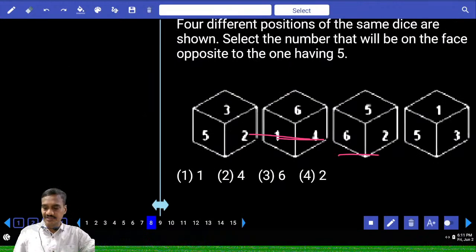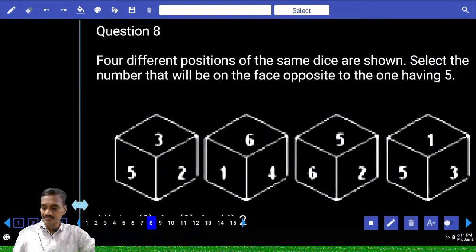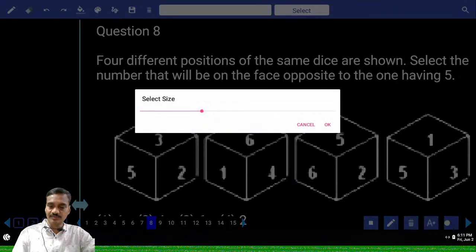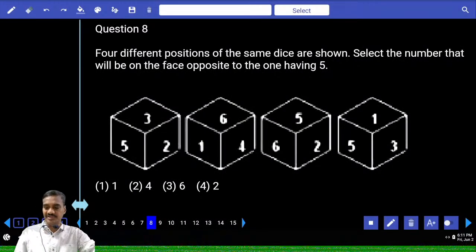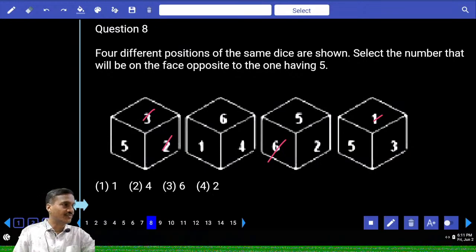Then question number 8. Which is opposite to 5? Yes, which two figures do we need to take? Now, if you take here 2, 3, 1, 6, they cannot be opposite to 5.